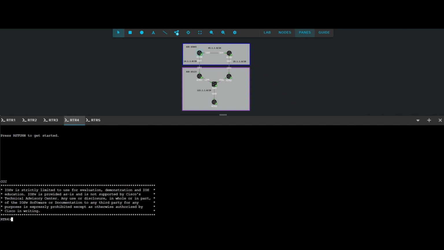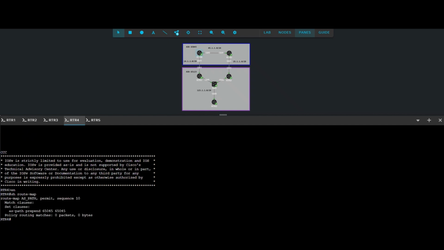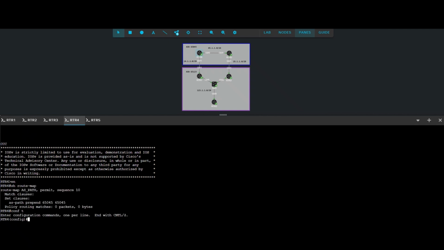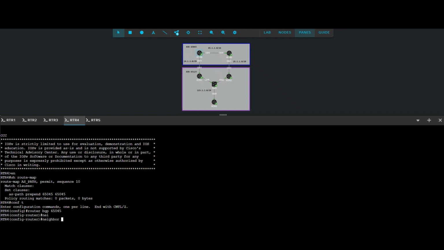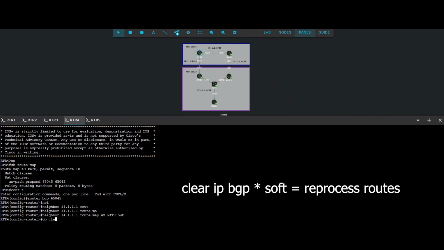Log into Router 4. A route map called AS path is already pre-configured. When applied to a neighbor, it will cause routes to be advertised with the autonomous system number appended multiple times. Apply the route map to the Router 1 neighbor in the out direction. Issue the command clear ip bgp * soft.